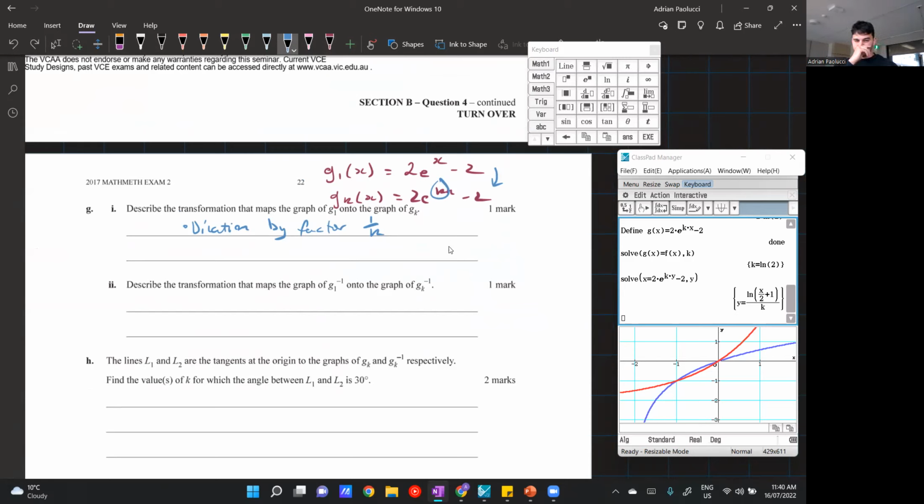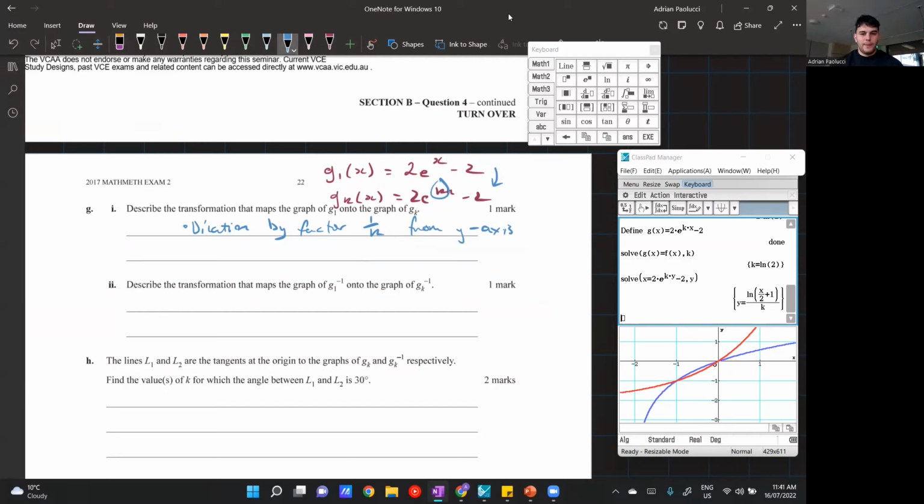So dilation by factor 1 over k. It also gives you the transformation description as well. So I can just copy that word for word, and replace the factor with whatever's appropriate to the question. I think that's also really valuable. So: dilation by factor 1 over k from the y-axis. All those phrases in the sentence are really important. Dilation, obviously, to get the right transformation. By factor 1 over k; don't just say by 1 over k, say the word factor, because it makes it really clear. Then you have to say your axis as well. Even something like from is really important, because you're going away from the y-axis. You have to emphasize that as well.